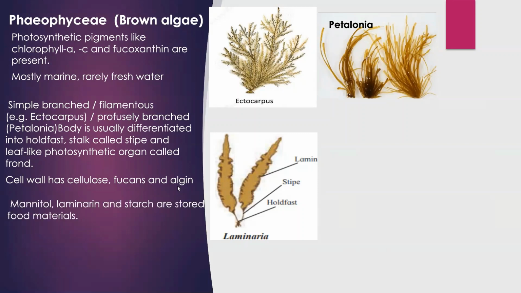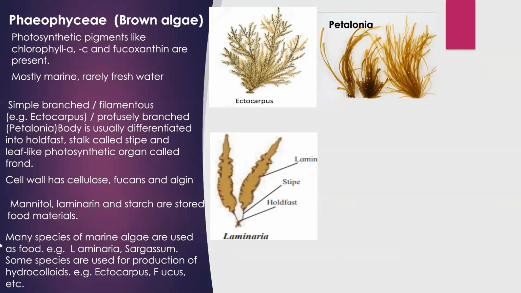Now about the stored food material. The stored food material is in different forms of starch like mannitol and laminarin. These two are the different forms of starch, and in these forms the food material is stored in Phaeophyceae.